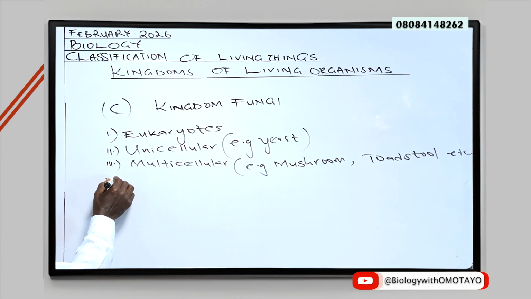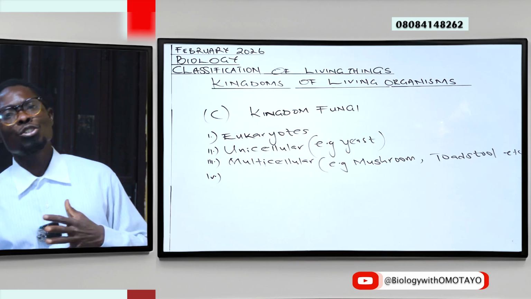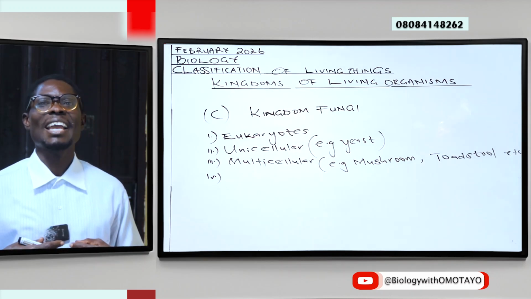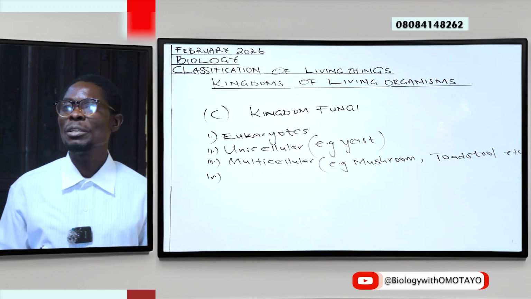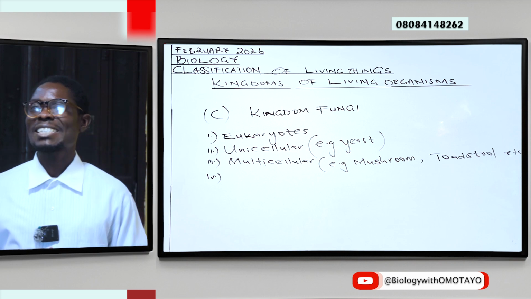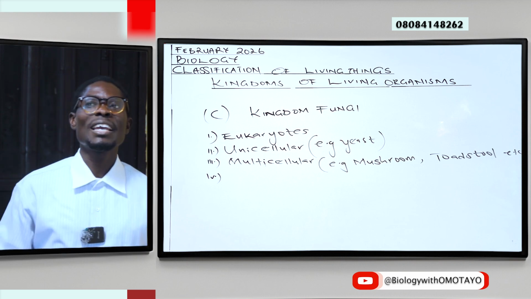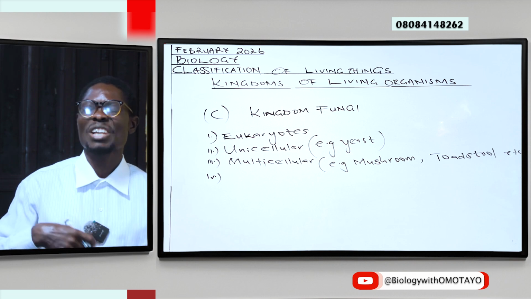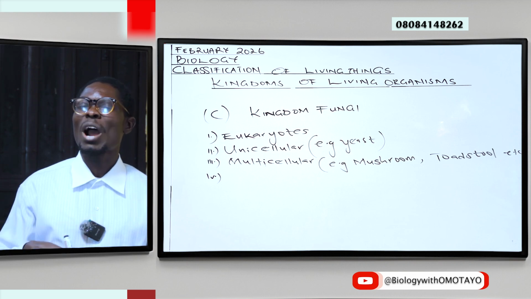Next, members of this group have strand-like components, filaments, thread-like structures, which we refer to as hyphae.